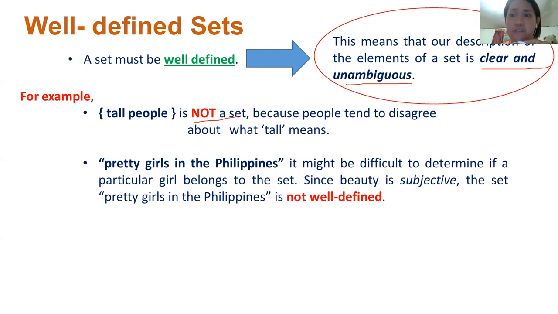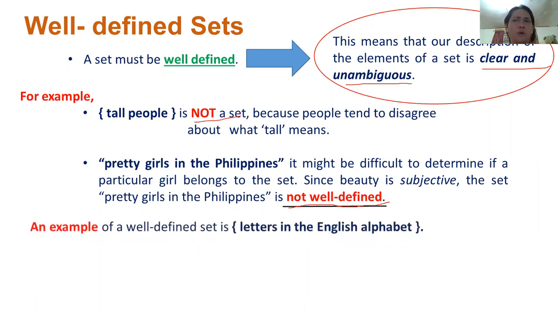It's so subjective. That's why this set of pretty girls in the Philippines is not considered a well-defined set. In short, it is not a well-defined set. Why again? Because this gives us a not clear and ambiguous description of the elements in a given set. So I want you to remember that one.